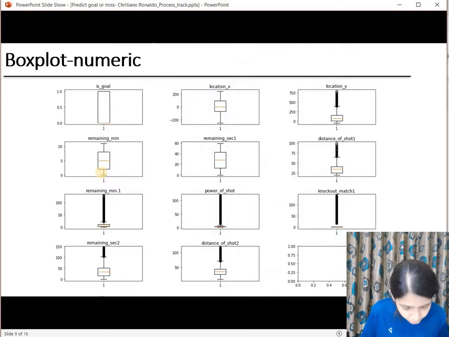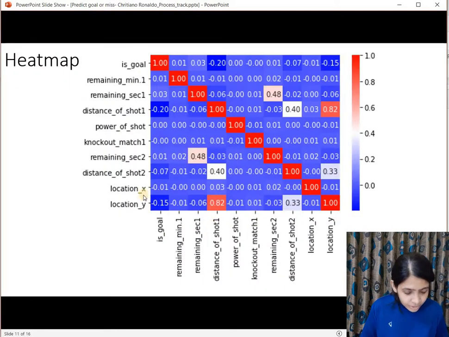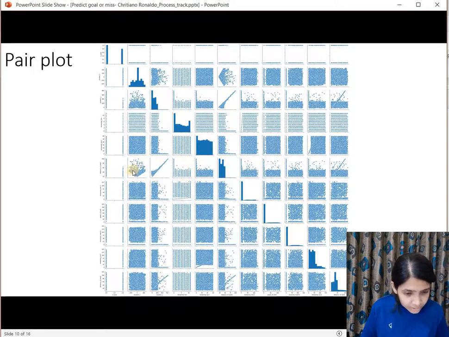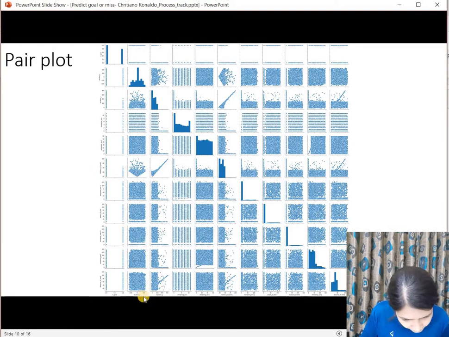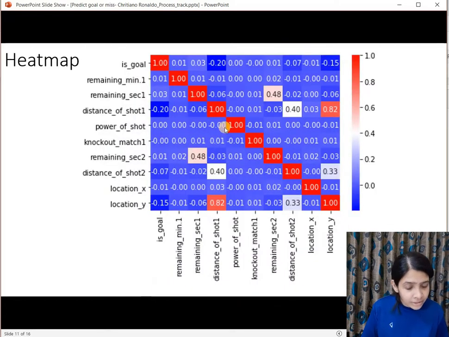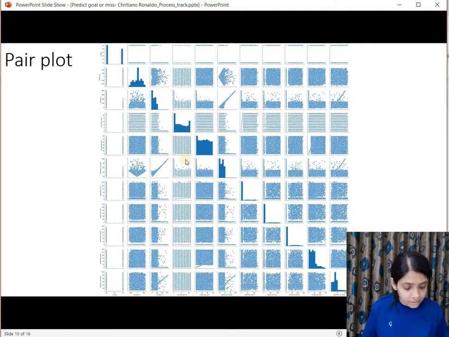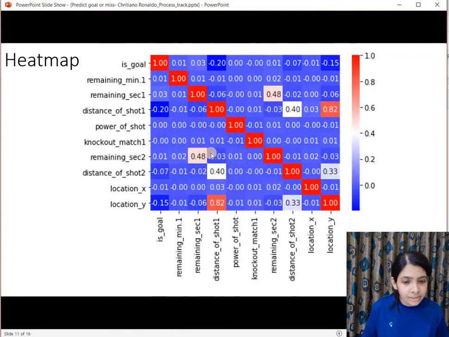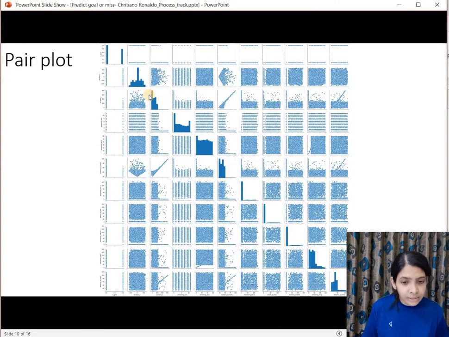What we have seen from the heat map also is that this has a high linear correlation. This also has a good correlation, but it is not captured for distance of shot and location of y. This is not showing a high correlation in the heat map, because a heat map only captures linear correlation, and this is not a linear correlation. But we can find that out from a pair plot.